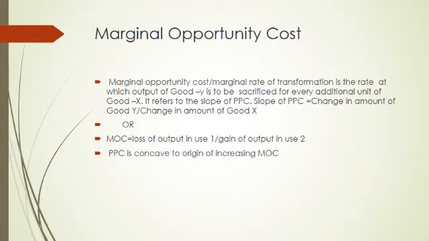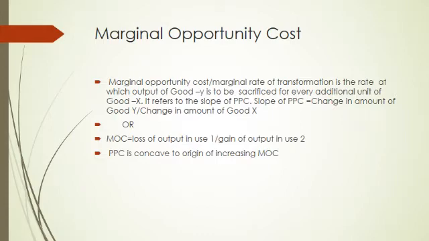In other words, it is defined as the amount sacrificed of the other good per unit increase in the production of the good in question, or marginal rate of transformation is the ratio of units of one good sacrificed to produce one more unit of the other good.